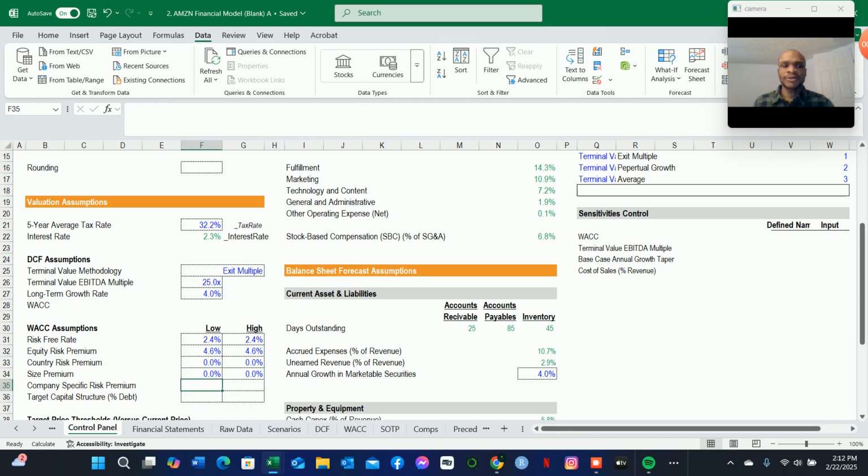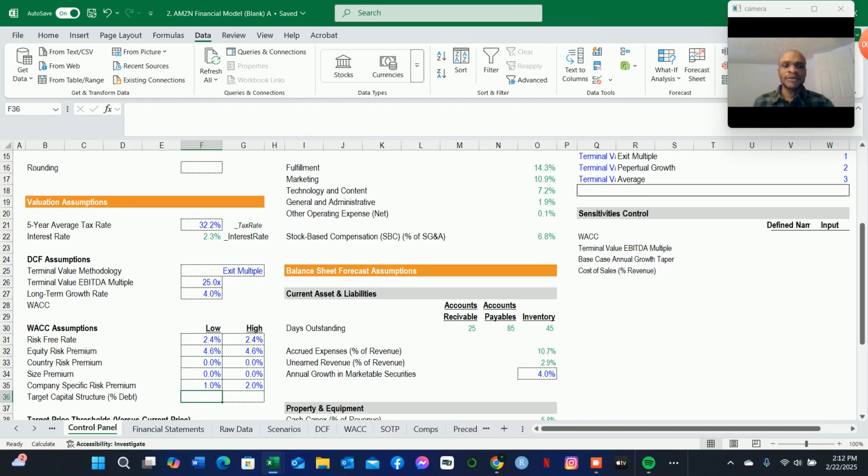And then for the company specific risk premium, we decided to set it equal to 1% for the low, and it goes up to 2%. The company specific risk premium is the unsystematic risk, that is the risk involved in investing in a particular company or industry. So in this case, investing in Amazon alone will expose you to a specific risk of 1% for the low and 2% in the high case scenario.